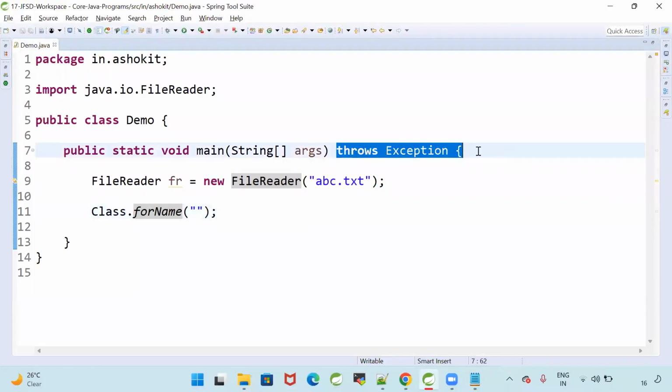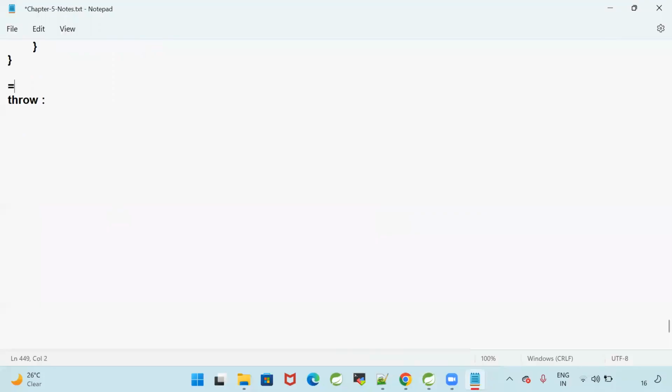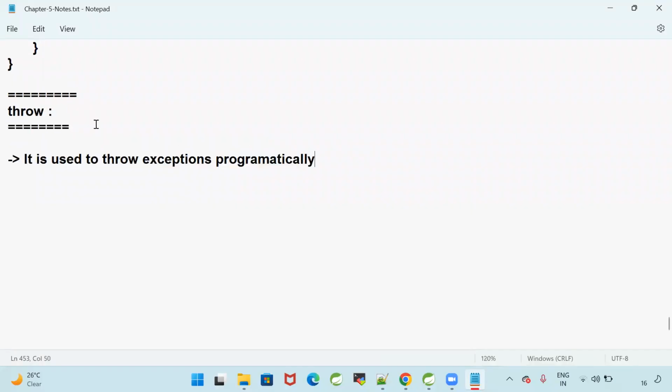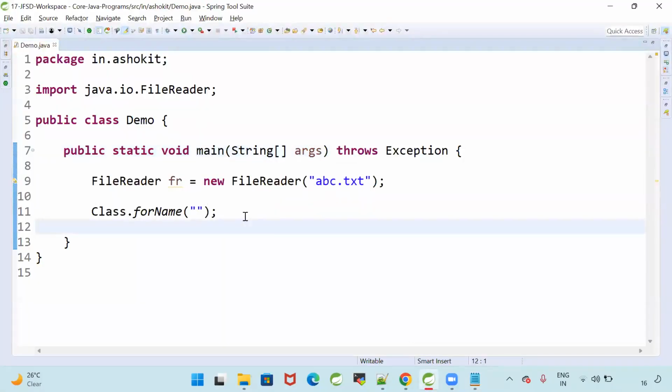So tell me, what is the purpose of throws? Throws is used to ignore checked exceptions. All right. Next one, throw. The throw keyword is used to throw the exception wantedly. I want to throw some exception wantedly. For that, we will go for the throw keyword. The throw keyword is used to throw our own exception. It is used to throw exceptions programmatically. When my logic is executing, I want to throw the exception.